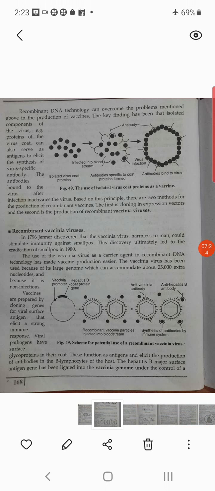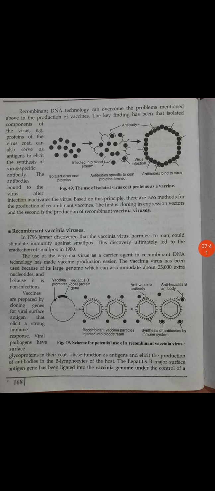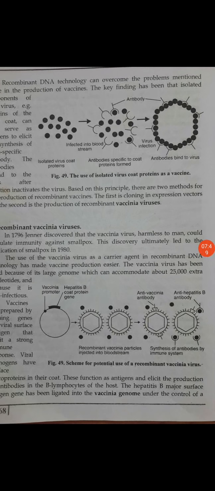Now, the recombinant vaccinia viruses. In this case, in 1796 Jenner discovered that vaccinia virus, actually harmless to man, could stimulate immunity against smallpox. This discovery ultimately led to the eradication of smallpox in 1980. So what is actually this? See the diagram here.